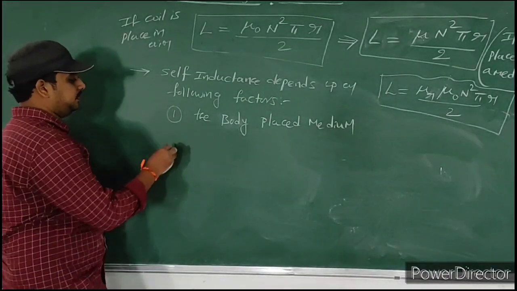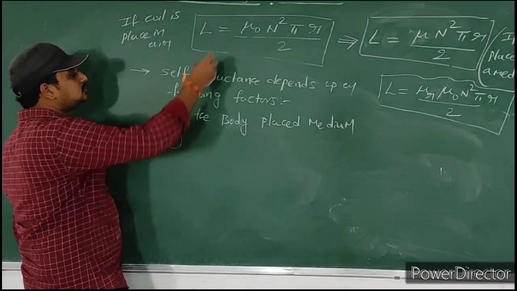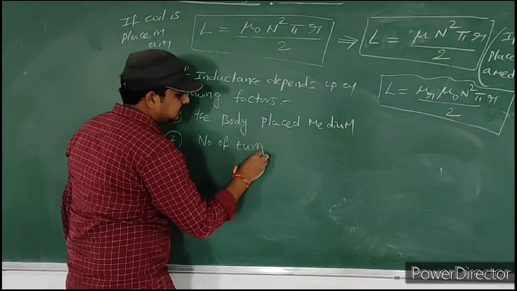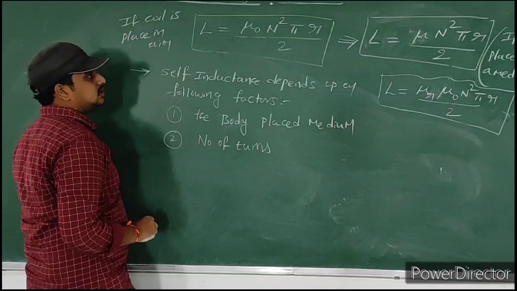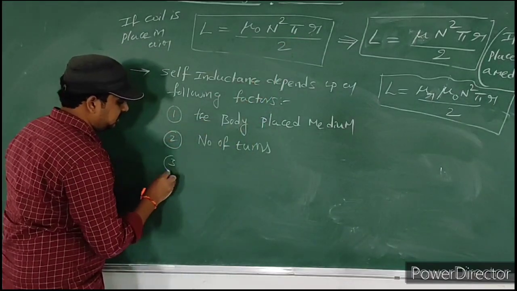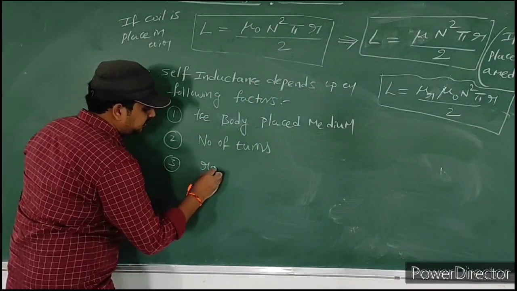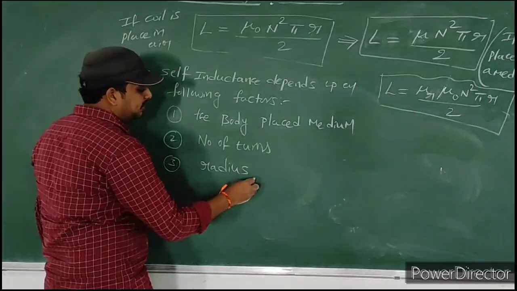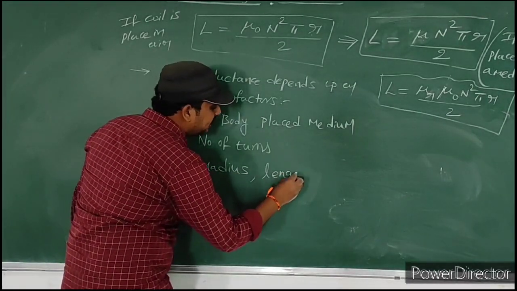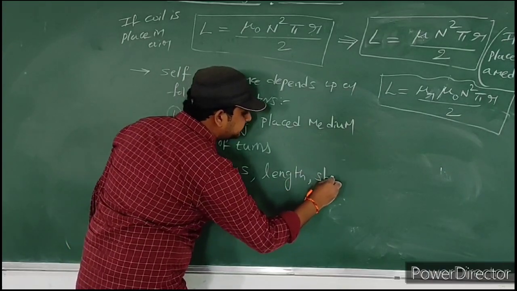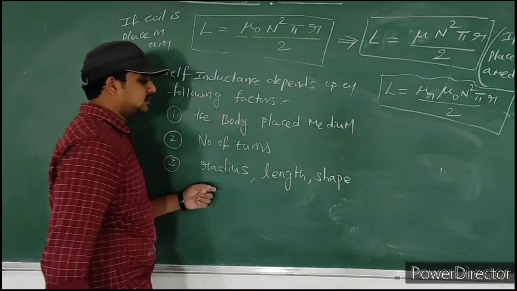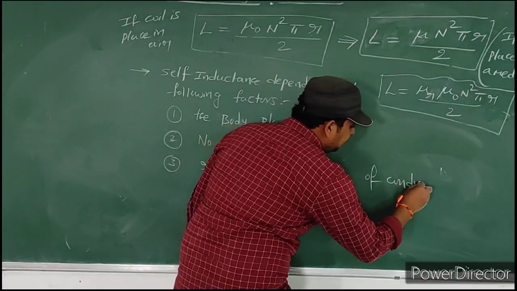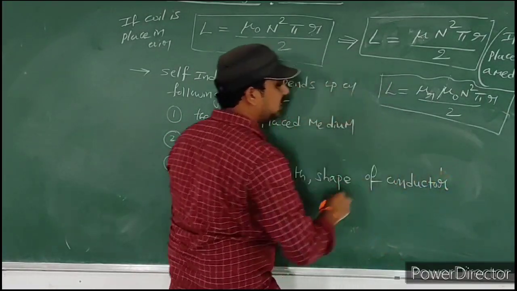Next, second one, number of turns. Next, r means radius. It depends upon radius, it depends upon length, it depends upon shape. So radius, length and shape of the conductor or body, whatever you consider.